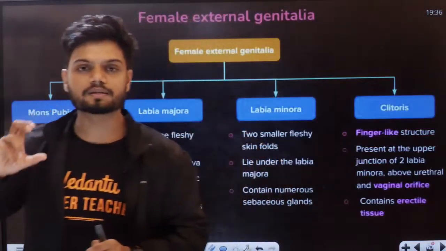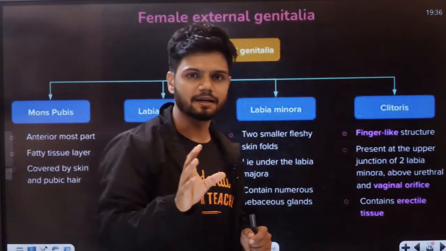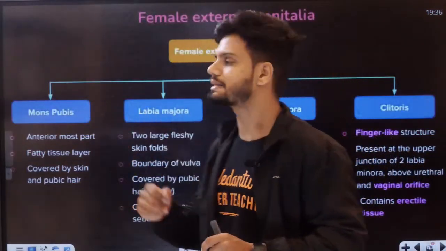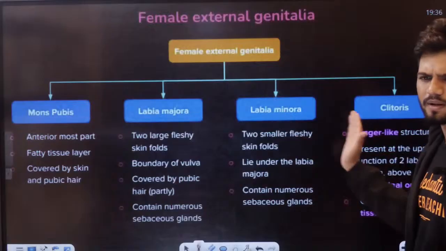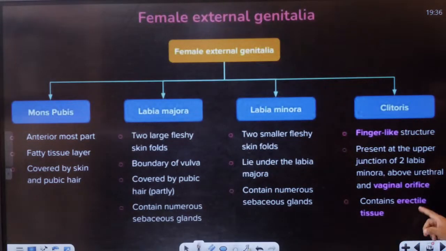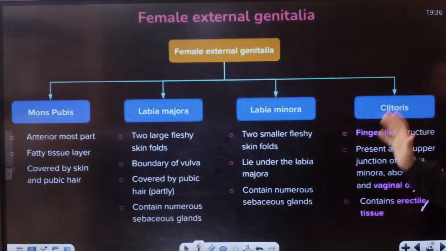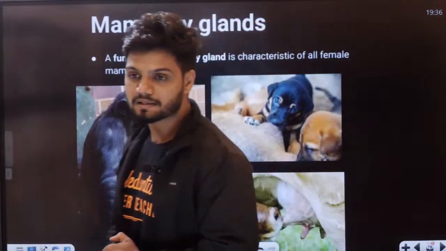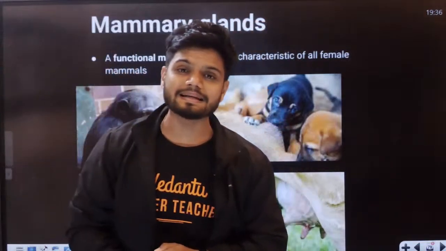Okay. Now students, I want all of you to understand there is one more extra gland here called mammary glands. Students, this is easy, just read this once. It is very easy. I've given you all the information here. Erectile tissues, vaginal orifice, everything is present here. Okay. The next gland is called mammary glands.